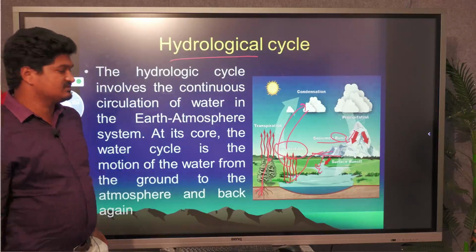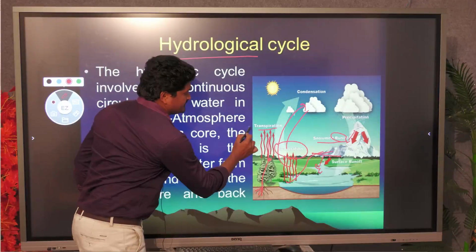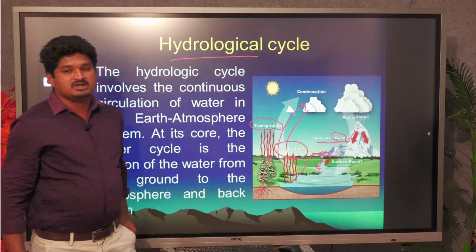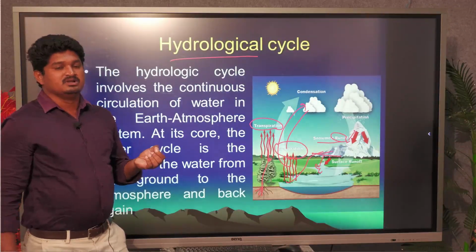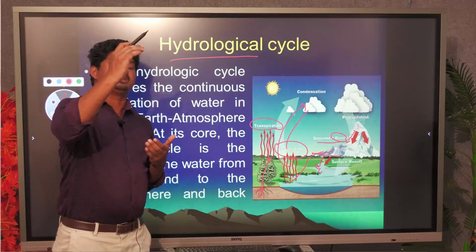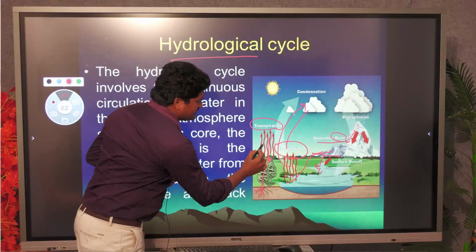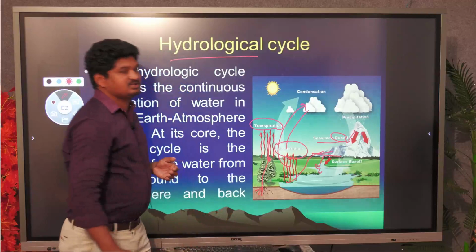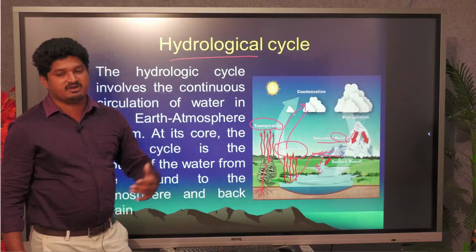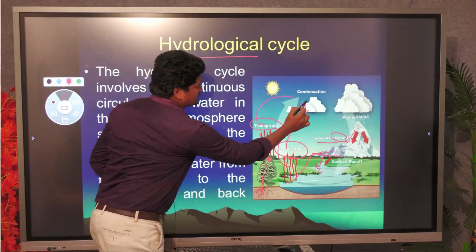This particular process we call transpiration.